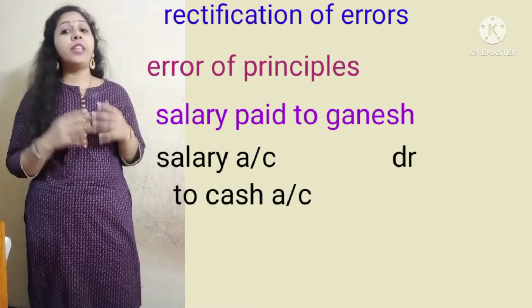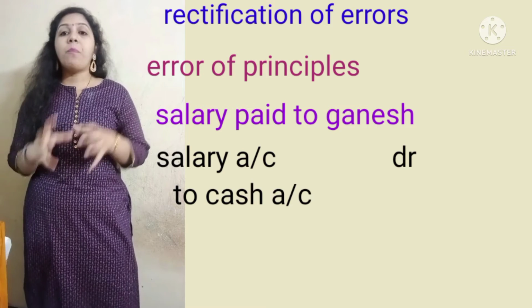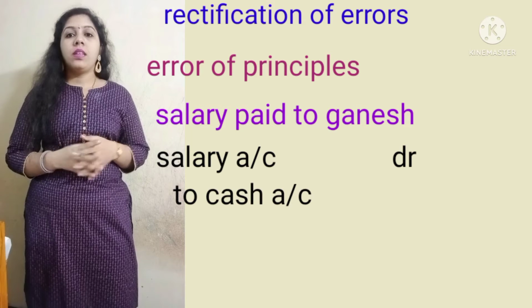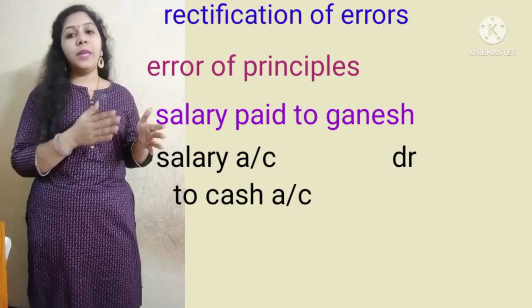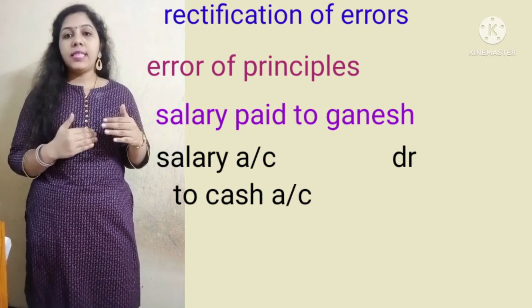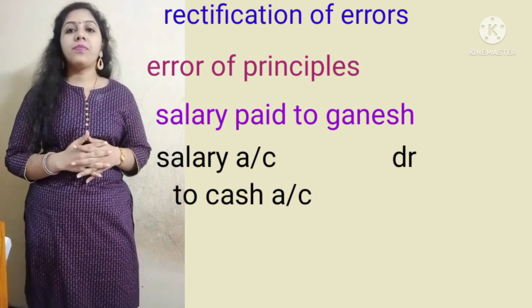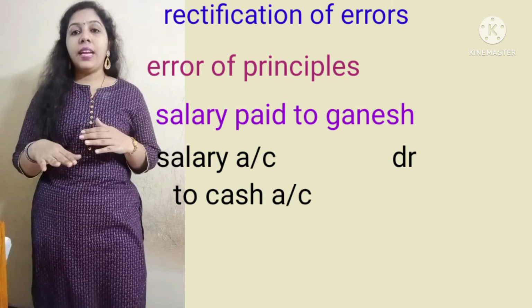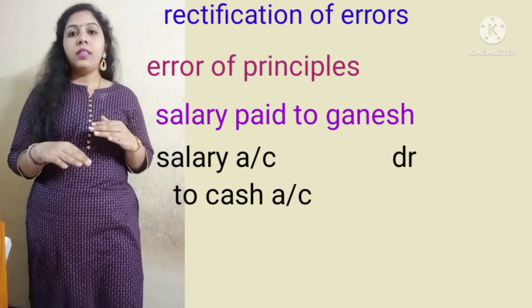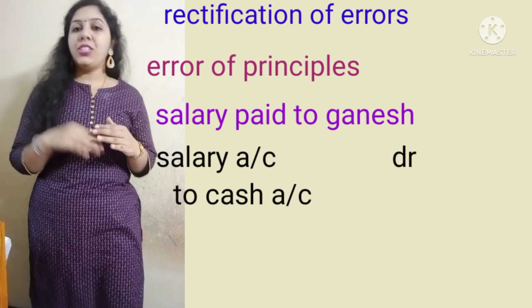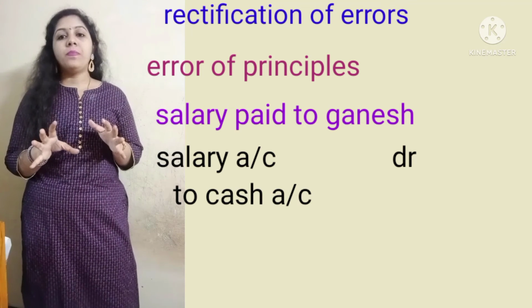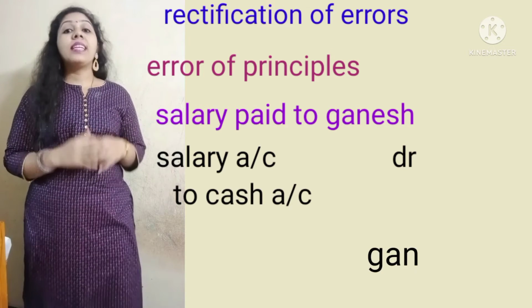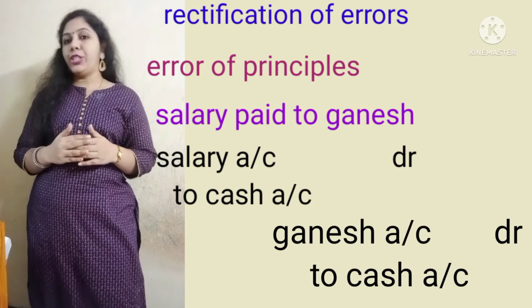There is no necessity for the name of the person; the purpose for which we paid the money is what matters. Salary is debited and cash is credited. But the accountant wrote Ganesh account debit to cash account.